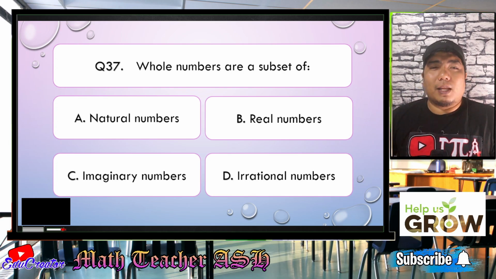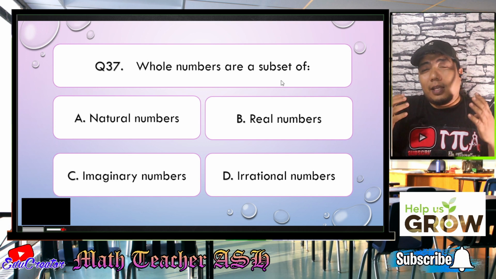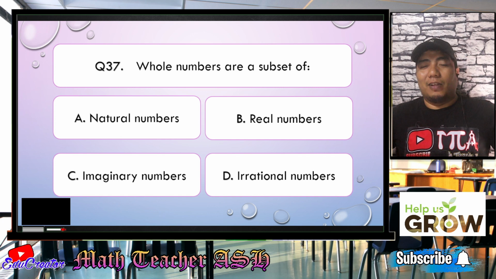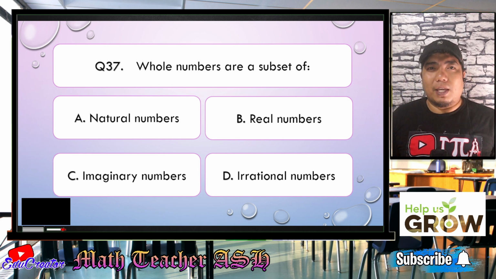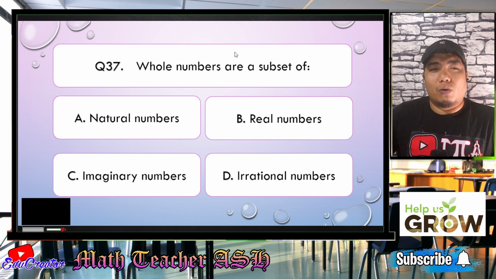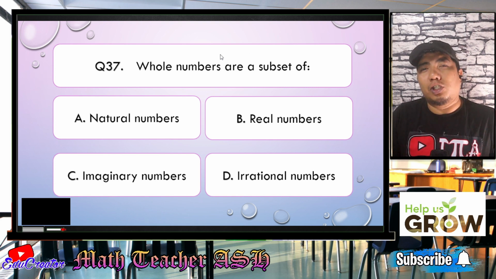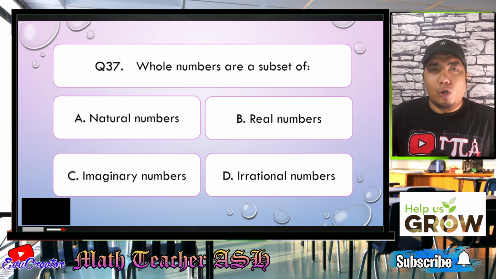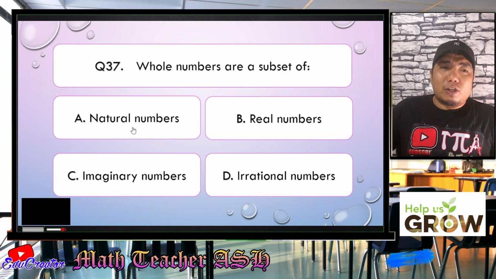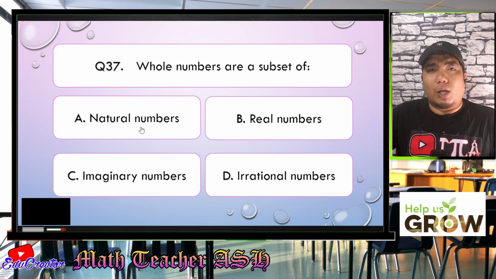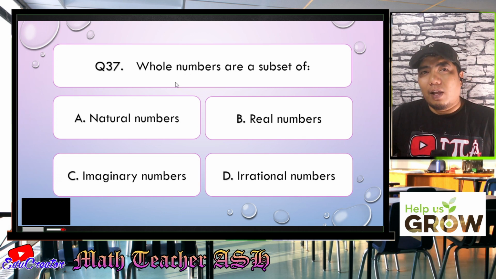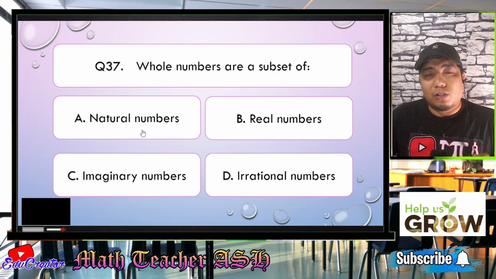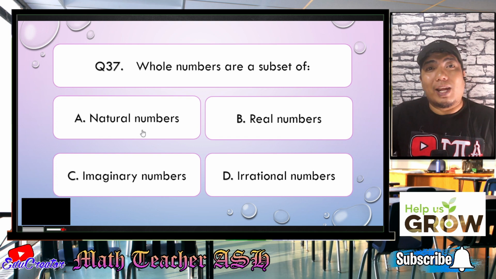All right, my dear math learners, first things first, when we talk about subset, it means it is a member of a bigger set. Okay. Now, whole numbers is a member of what bigger group of numbers? Okay. So by definition, whole numbers is the combination of 0 and the counting numbers, known as the natural numbers. So natural numbers are the counting numbers, so that is 1, 2, 3, and so on and so forth. However, the whole numbers has a 0 added to it. So therefore, natural number is not the answer we are seeking.